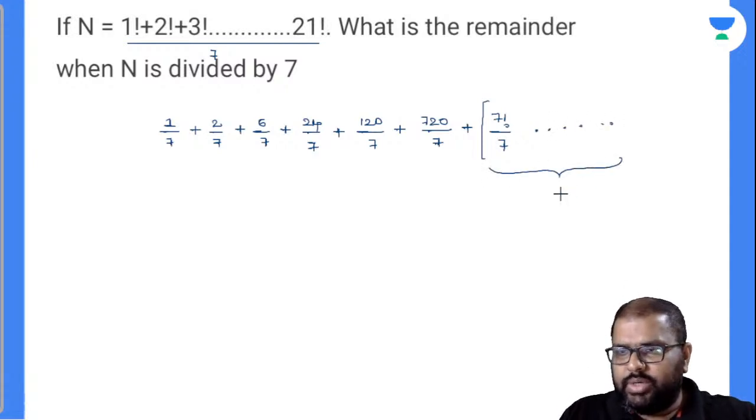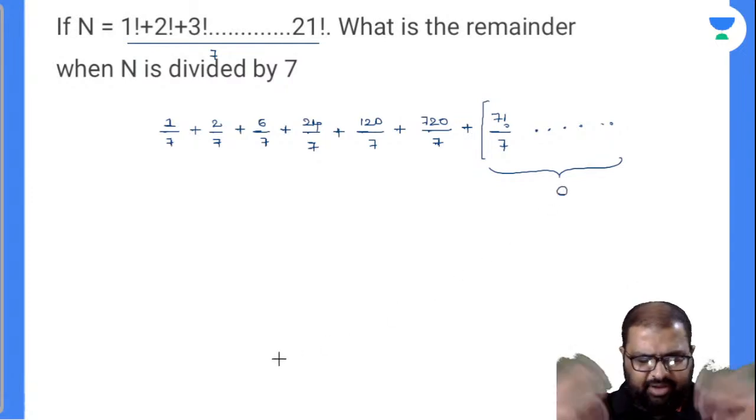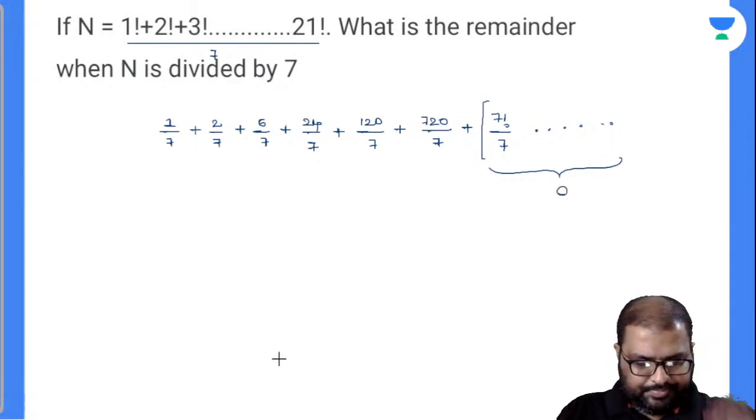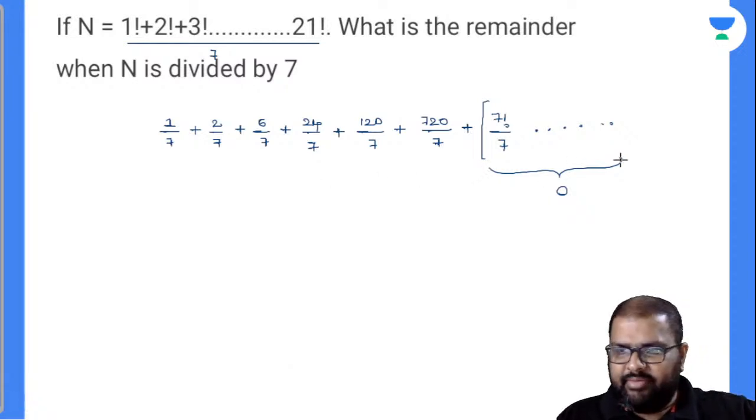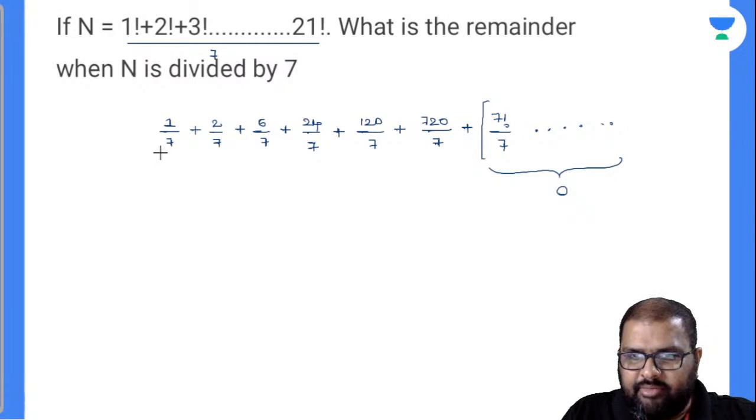So see here, there is no need to calculate these values because every value you will be getting 0 only. So see, 1 divided by 7, remainder will be how much? 1. 2 divided by 7, remainder will be how much? 2. I'll add all those things. 6 divided by 7, remainder will be 6.